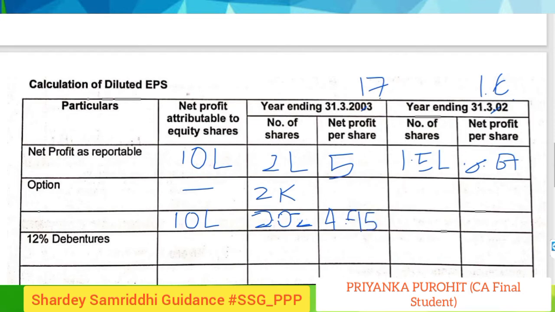As you can see, this is dilutive EPS, and here also we will do the same. For 1.5 lakhs, the number would be 1.52. My pen is not working properly, so you can also make the calculation by yourself. So the EPS would be 6.58.